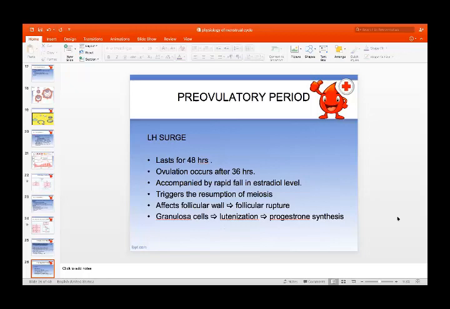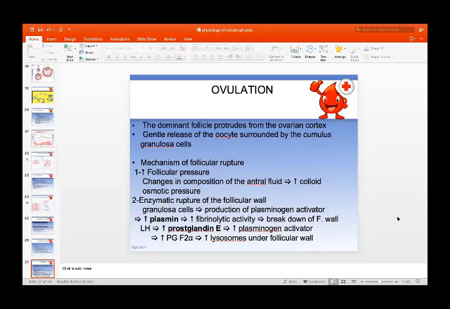Now, the LH surge lasts for 48 hours. Ovulation occurs after 36 hours, accompanied by a rapid fall in estradiol level, which triggers the resumption of meiosis in the egg and affects the follicular wall, and the follicle ruptures. Granulosa cells undergo luteinization and start synthesizing progesterone. During ovulation, the dominant follicle protrudes from the ovarian cortex. It causes gentle release of the oocyte surrounded by the cumulus granulosa cells.